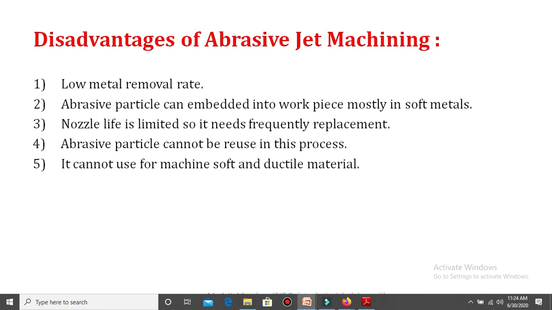Next, it cannot be used to machine soft and ductile materials. We already discussed that part. Whenever the abrasive particles impinge over the workpiece surface and that workpiece material is soft or ductile, there may be a chance of abrasive particles getting stuck together, or becoming embedded inside the workpiece itself. So that is the drawback of abrasive jet machining, and that's why it cannot be used for soft and ductile materials.